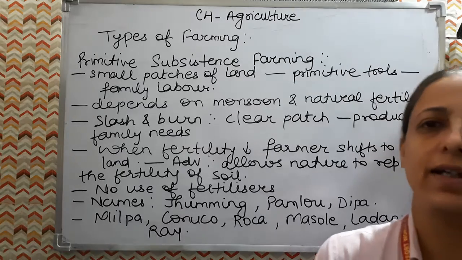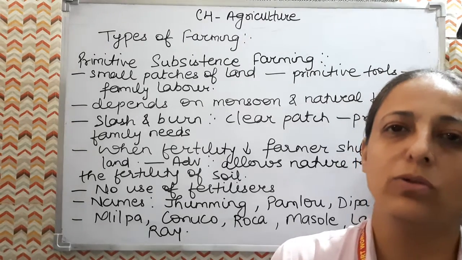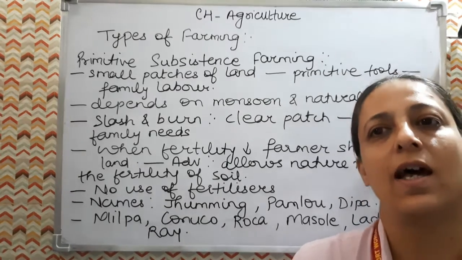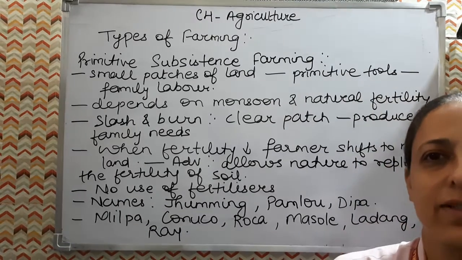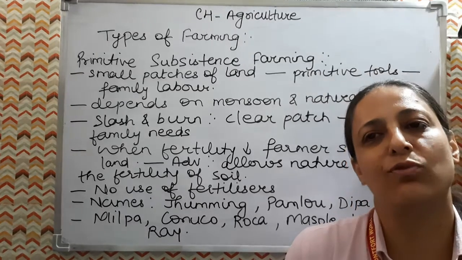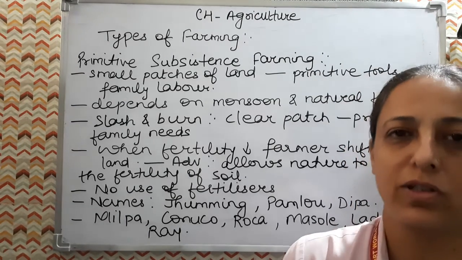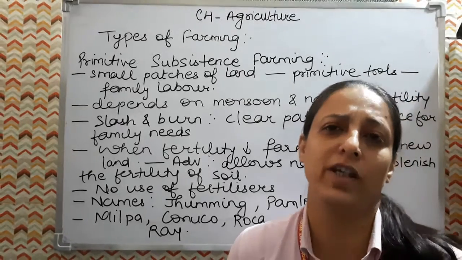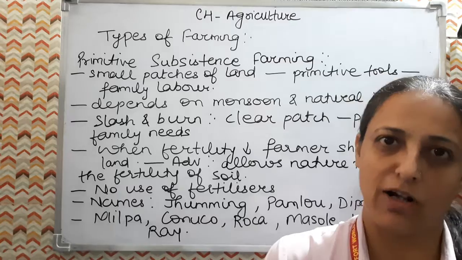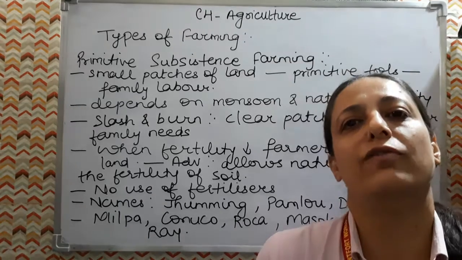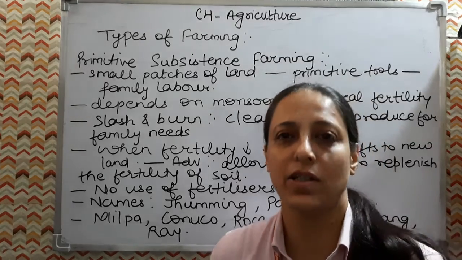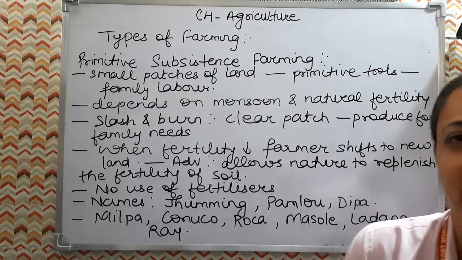So India is an agriculturally important country, and 2/3 of our population is engaged in agricultural activities. Agriculture is the primary activity which produces most of the food that we consume. Besides food grains, it also produces the raw material which we require for various industries. So this is how we are dependent on agriculture for our food, and for employment also, as more than 55% of the population is engaged in agriculture, the primary sector of our economy.